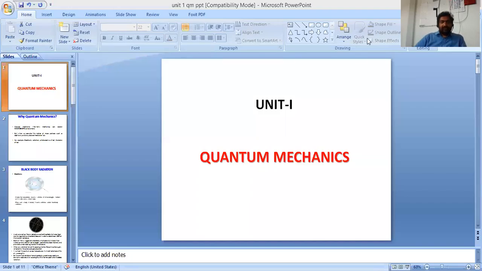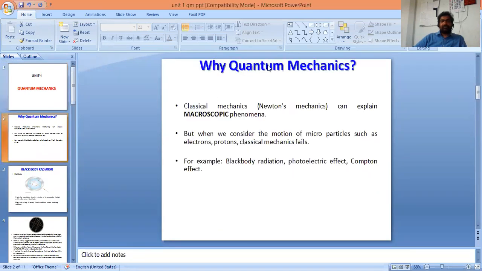Welcome to a session on black body radiation. This is the very first topic under quantum mechanics, which belongs to unit number 1. You may have an immediate question: why should I learn quantum mechanics? Because I already learned classical mechanics or Newtonian mechanics in lower classes. First of all, understand the limitations of classical mechanics.